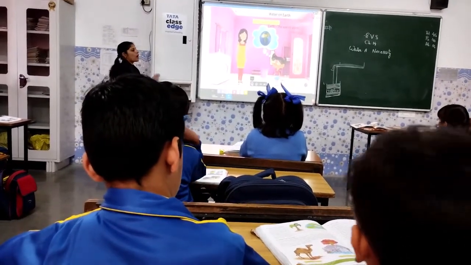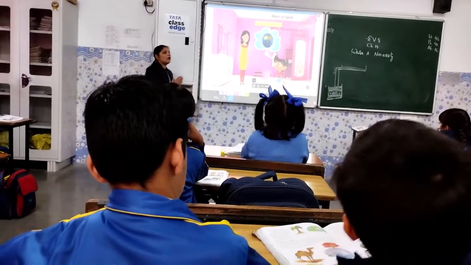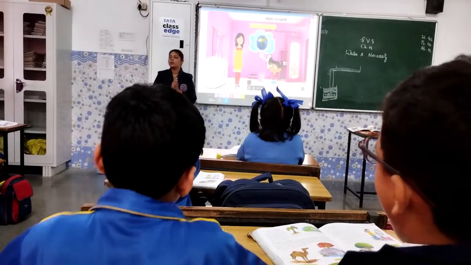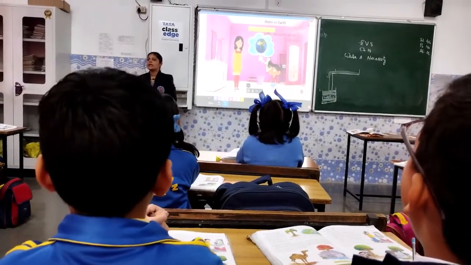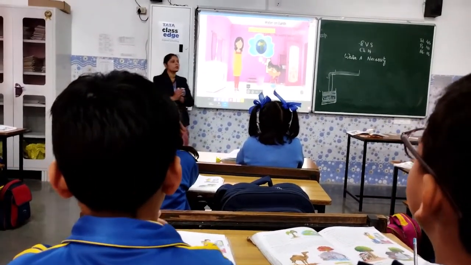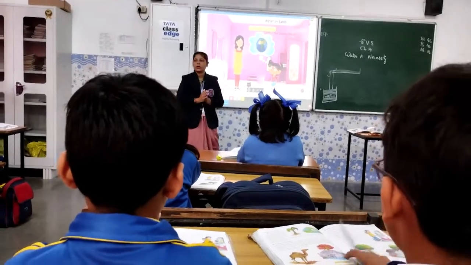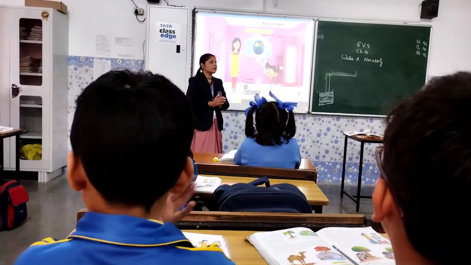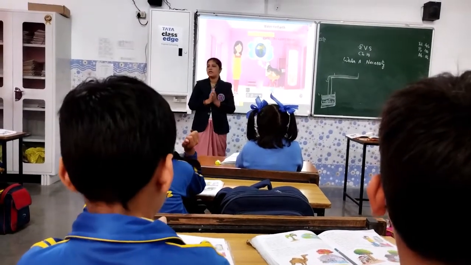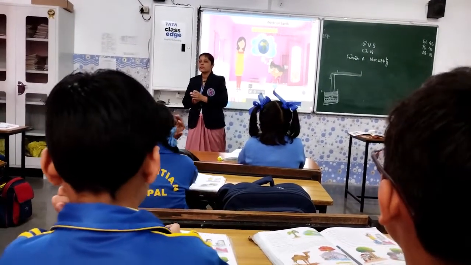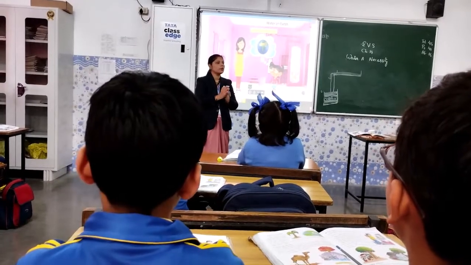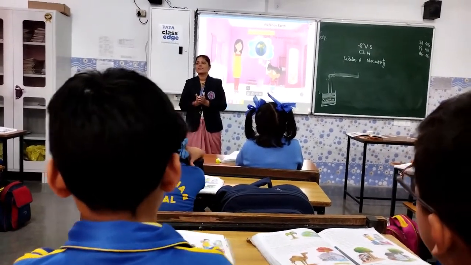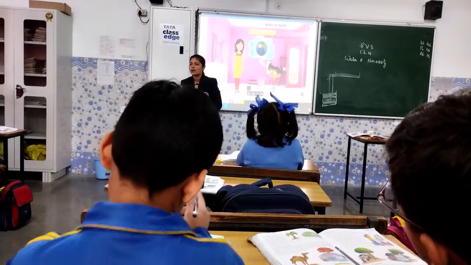Now, our earth has a lot of water on it. ठीक है ना? When I am talking about the oceans and seas, there is a lot of water. But can you use this ocean and sea water for your purpose? No, ma'am. Why can't you use that? It is salty. Can we drink salty water? No, ma'am. Can you wash clothes and utensils with salty water? No, ma'am. Why? Because it is salty. So what will happen if it is salty?